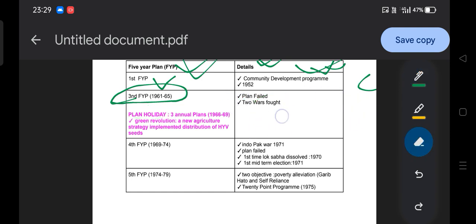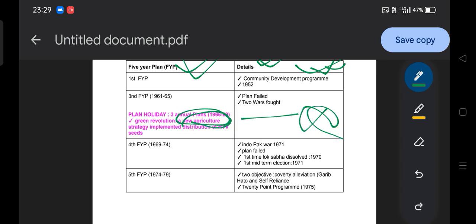At that time the USA denied providing food grain, and India needed to produce its own food grain, and that's why the green revolution was introduced. As I have already told you, the green revolution was introduced during the time of Lal Bahadur Shastri, who coined the term Jai Jawan Jai Kisan. He also gave a clarion call that one should give up one meal a day, because the war had been conducted with Pakistan and we needed to show our vital power. That is the main concept that you need to remember.